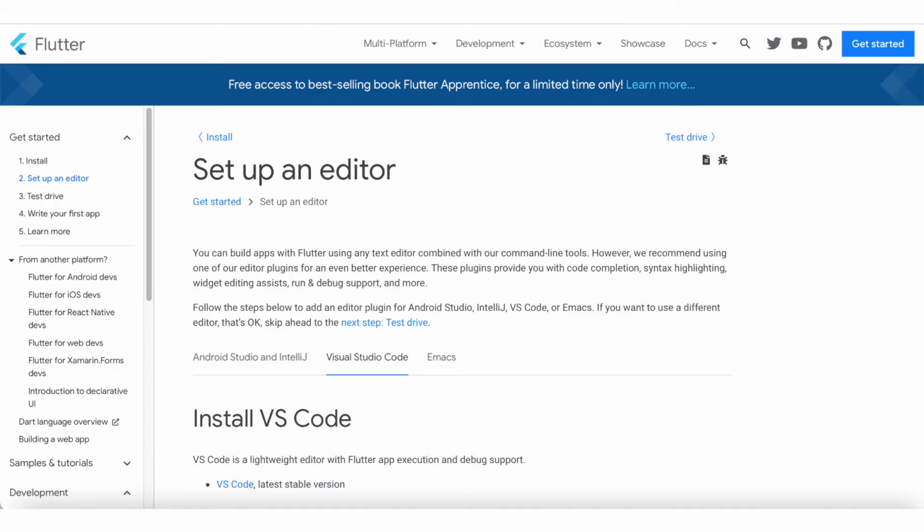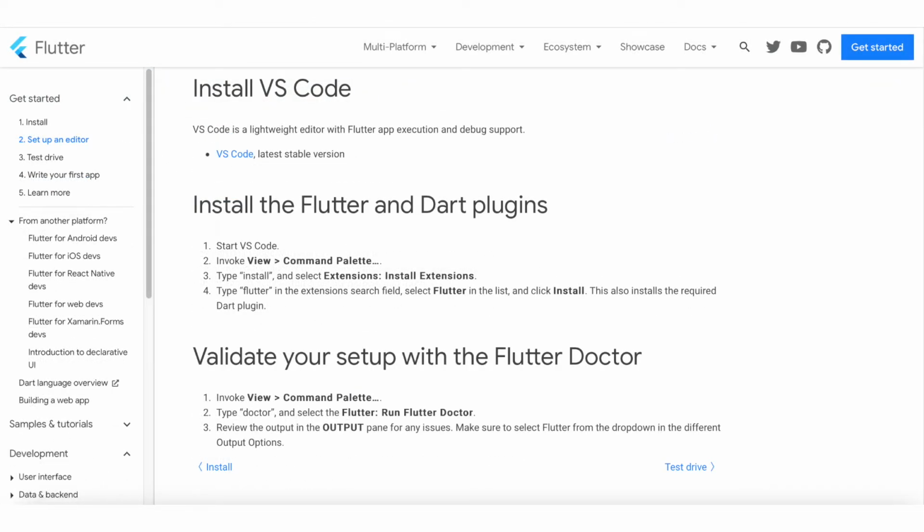And to reach this page for setting up an editor, I will give you the required URL in the description box. So to install VS Code, you need to click on this blue hyperlink, and I am assuming that after clicking on that, you are able to install Visual Studio Code on your Mac machine. Once you have VS Code installed, the next step is to configure your VS Code with the Flutter and Dart plugin.